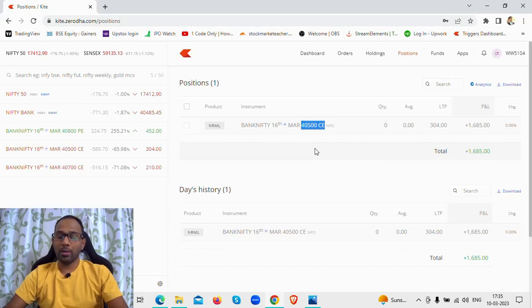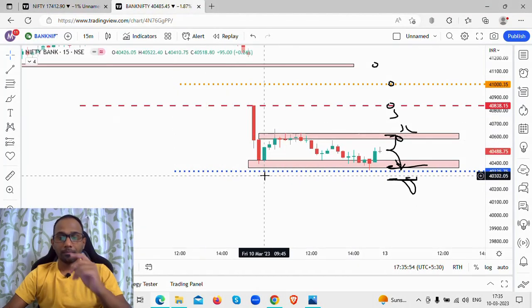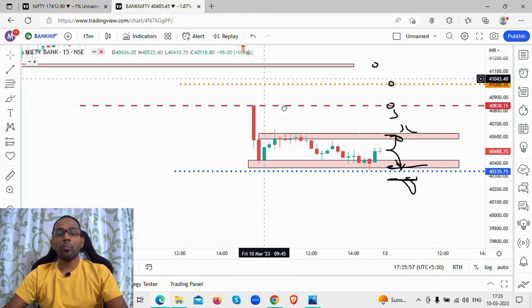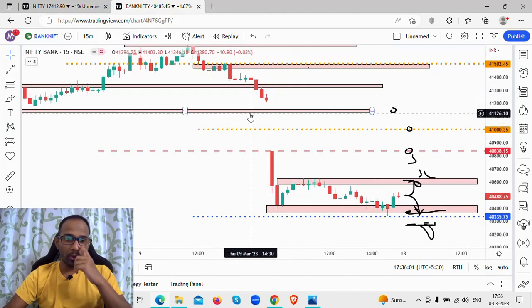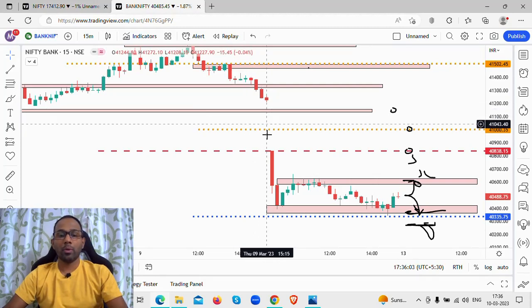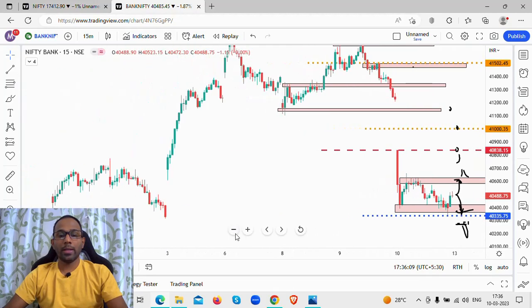Even though the market was bearish, where did I take the trade and what was the logic behind it? All right, let's go to the chart. The market opened below all these particular levels. It never opened at this particular level. The market opened below this level, and the market gapped down. And if you see here, I just went slightly back. What was the support level here? There was a support level around this particular zone.